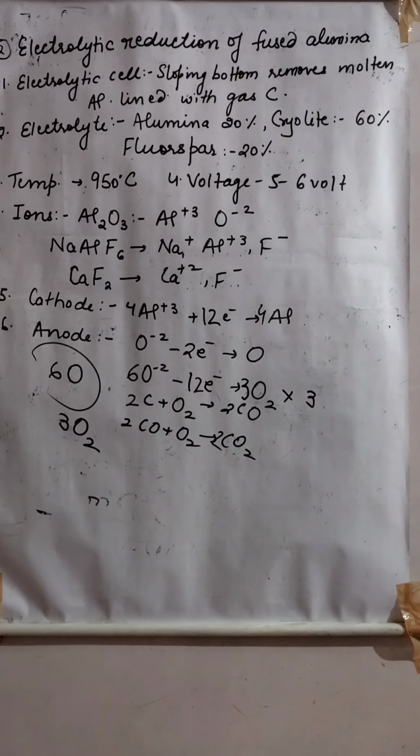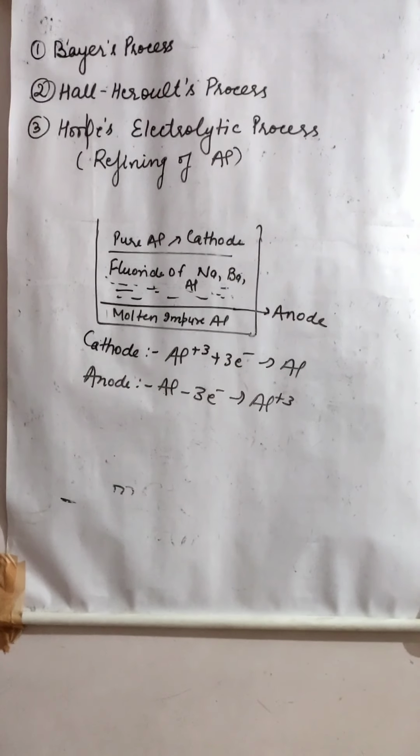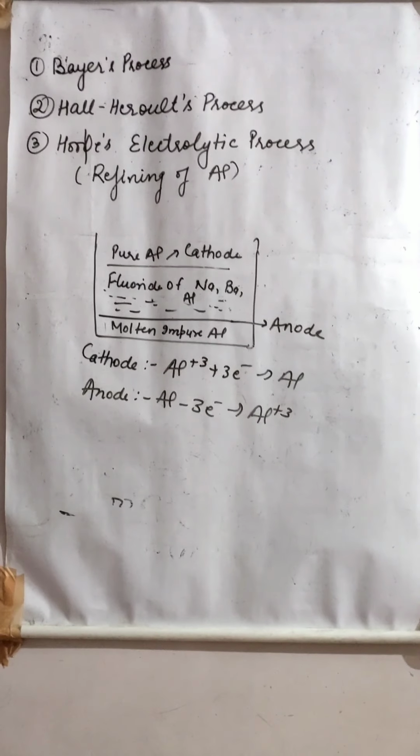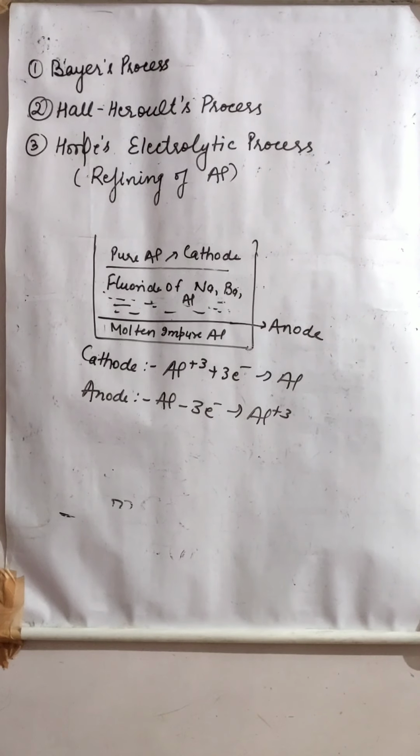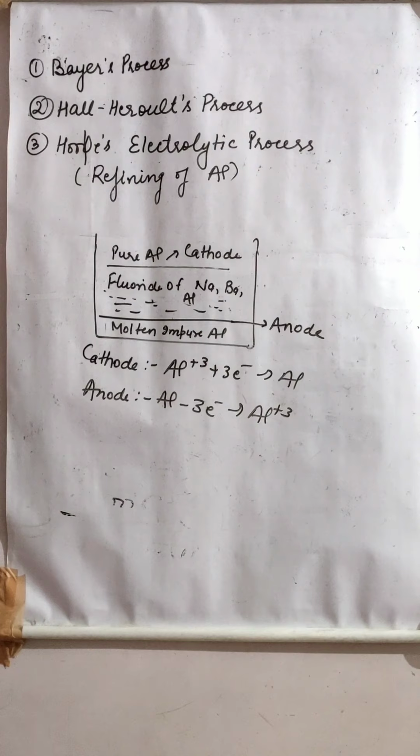Now we have extracted the aluminium. The first step was Bayer's process, that is purification of bauxite. The second step was electrolytic reduction of aluminium oxide, which is called the Hall-Héroult process.